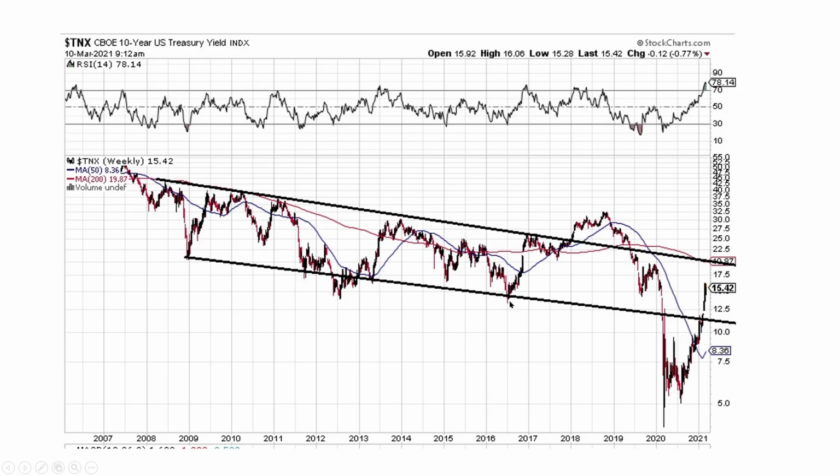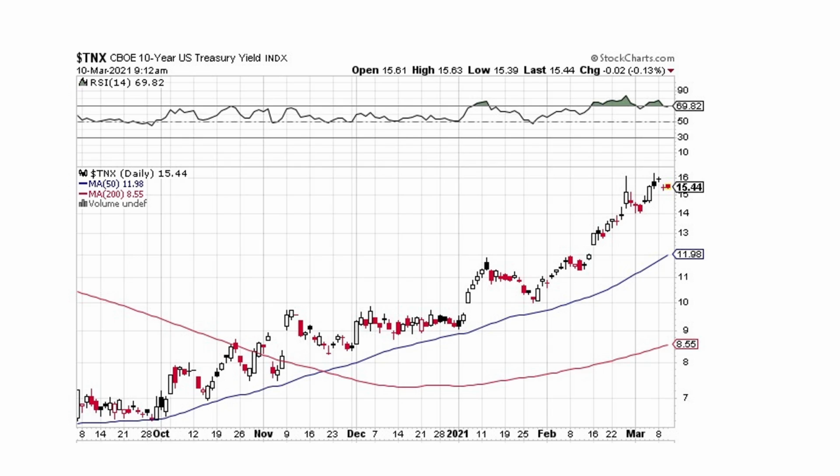The U.S. Treasury yield, we're in this downtrend channel. We broke out to the downside, and then we broke right back into the channel pretty quick, I'd say within the year. And we're right there. Will this go up or will it go down? We'll have to look short term here. We do have some sellers up here. You can see a wick, another top wick. Usually that means there's some sellers. We're going to head to the downside a little bit. It is coming down a little bit. We'll see how far it pulls back.